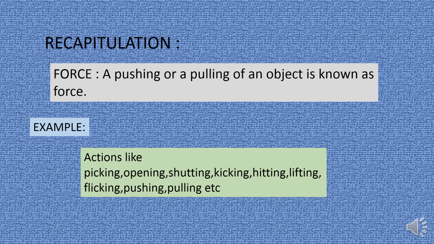See, the definition of force is very much important for you people. So try to remember it. And the definition, examples, this all you have to write in your classworks as an important point.